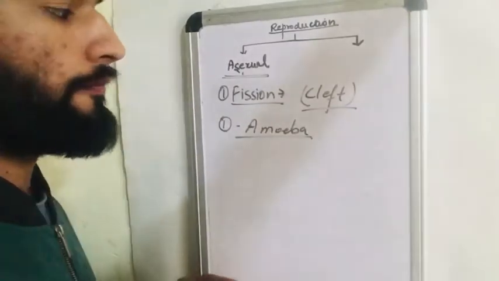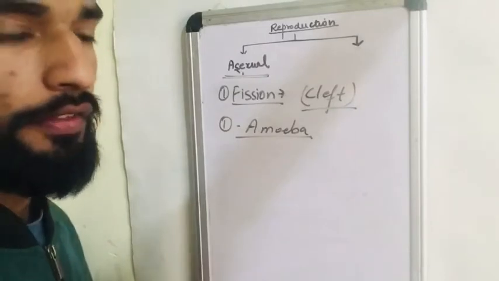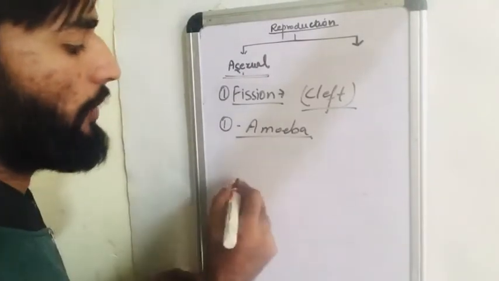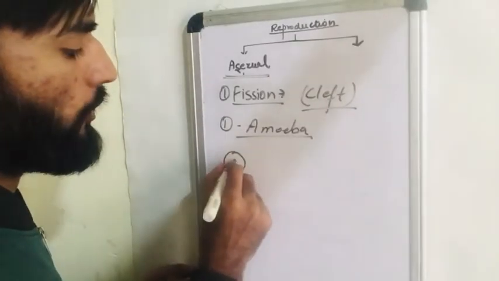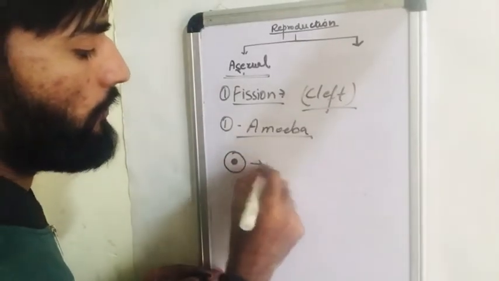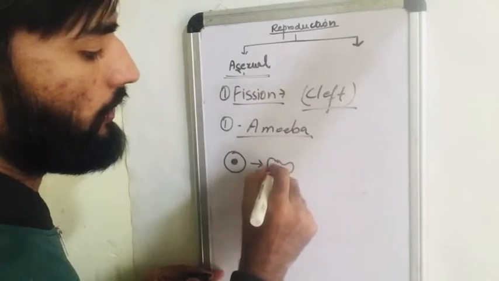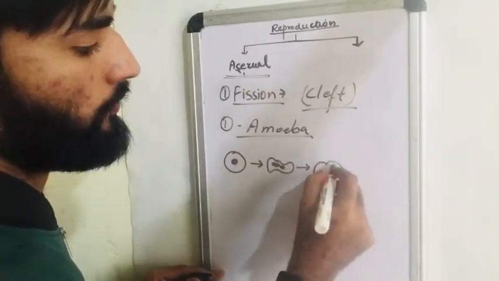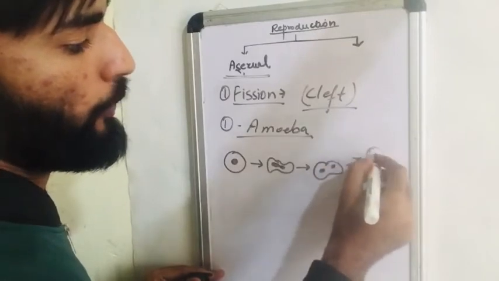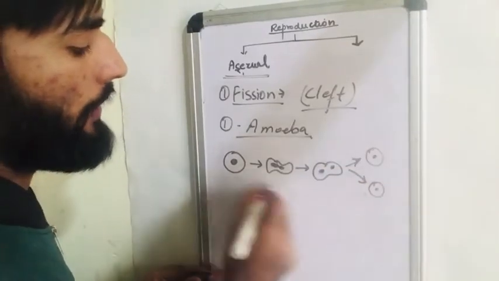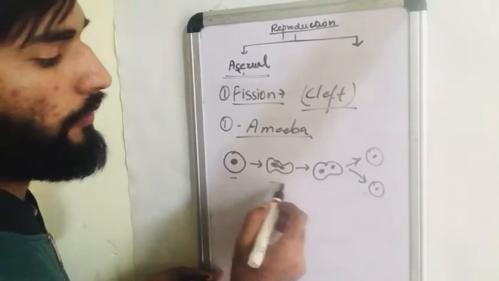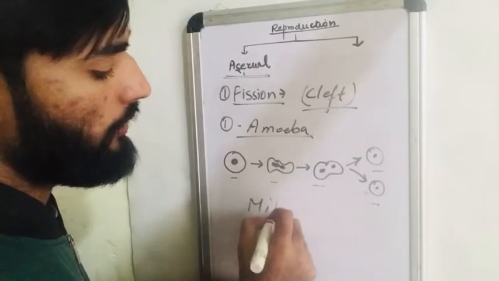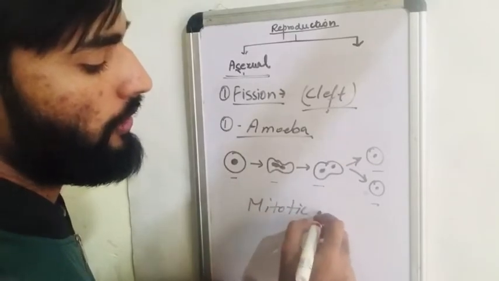Amoeba is known for binary fission, and irregular fission occurs in amoeba. I'm going to draw a hypothetical diagram: there is one parent cell which undergoes division and leads to two daughter cells. There is mitotic division occurring in this cell.